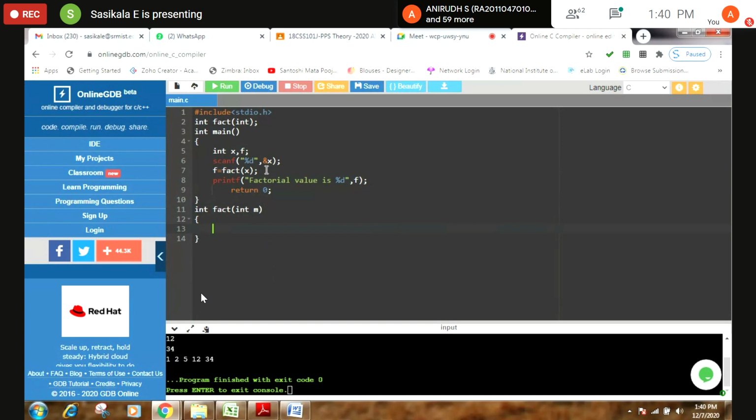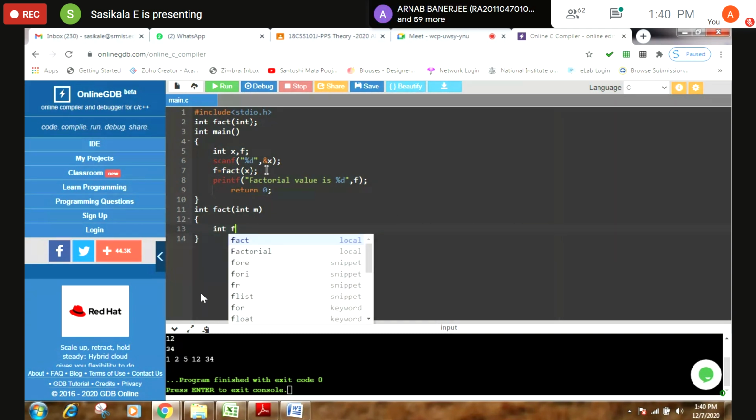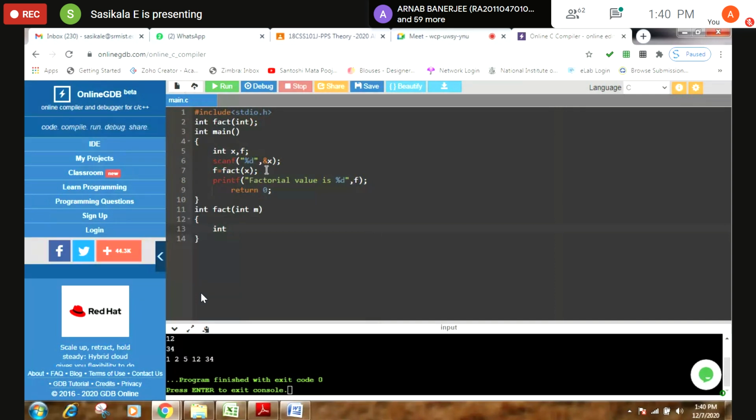Here you can write int f. For example, if m is equal to 1, it should return the value 1, or else it has to invoke the function.